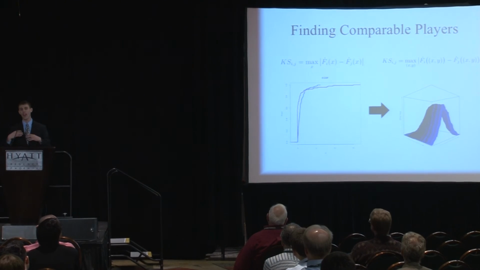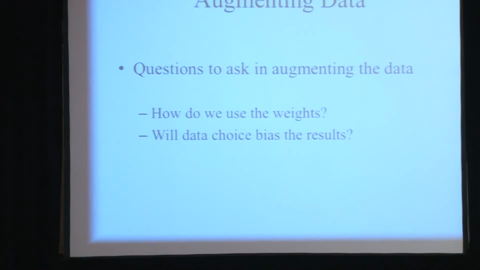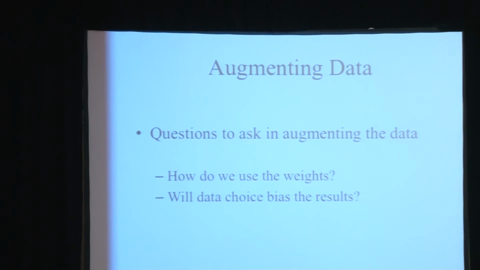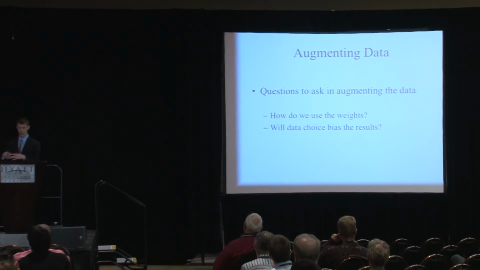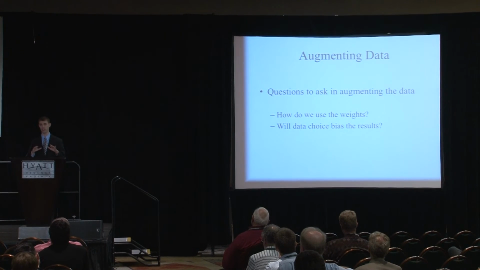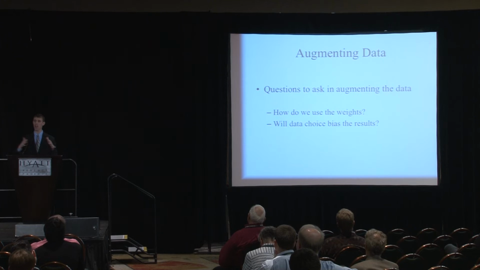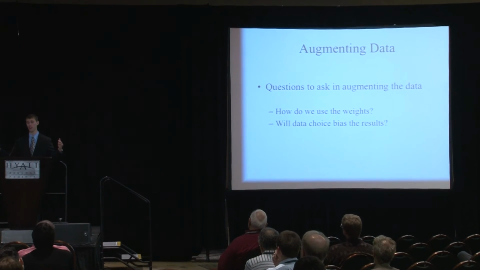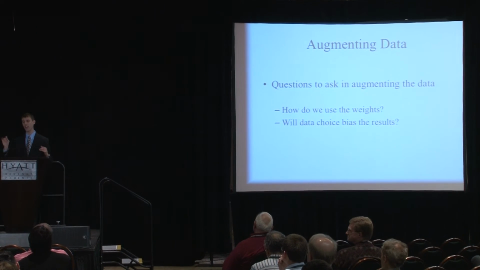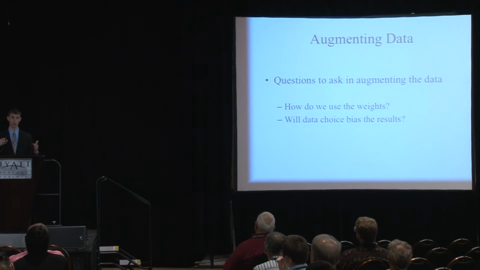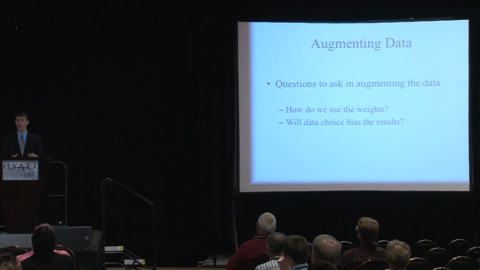So once we actually calculate these weights, it's then a question of how do we use them? Well, we're going to use them to draw individual plays from each player. So you have the player that you're interested in. Say you have Derek Jeter. You put all his data aside. Then you look at the entire rest of all balls in play across the majors. And you draw a subset of individual plays based on the weight that you calculated on the previous slide.